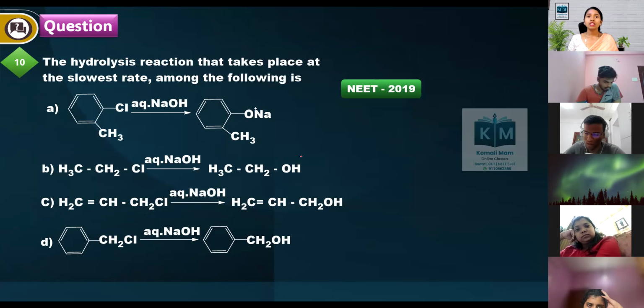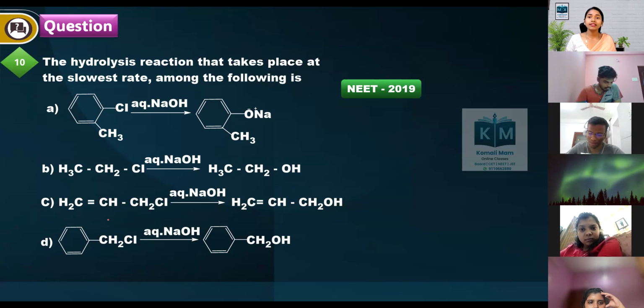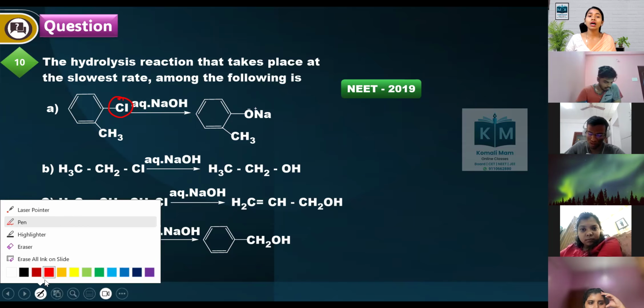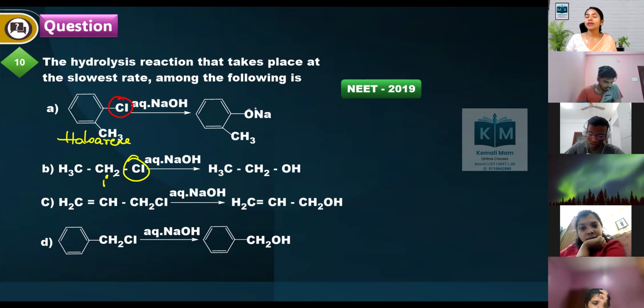Next one. The hydrolysis reaction that takes place at the slowest rate among the following. See the first, second, third, fourth options. Chlorine is directly attached to the benzene ring. This is called haloarenes. Here chlorine is connected to the carbon.